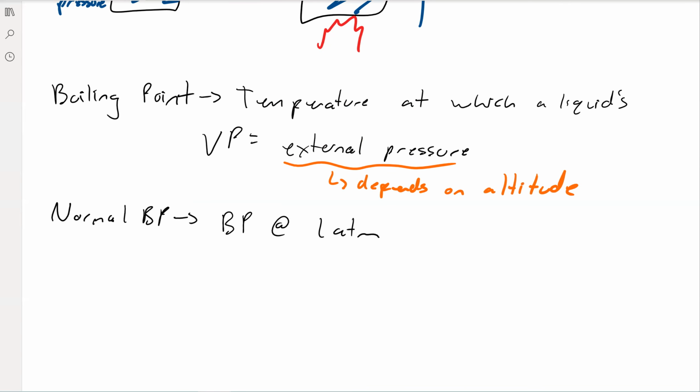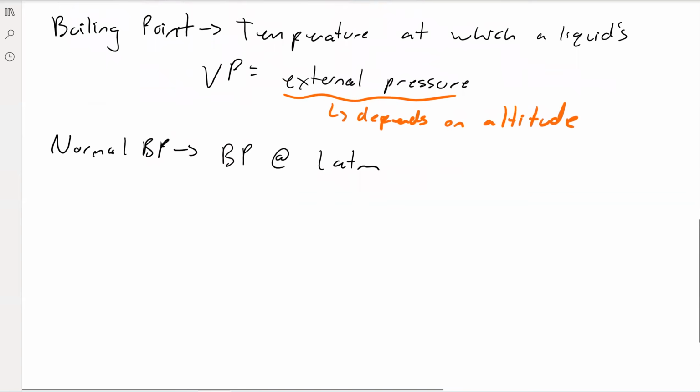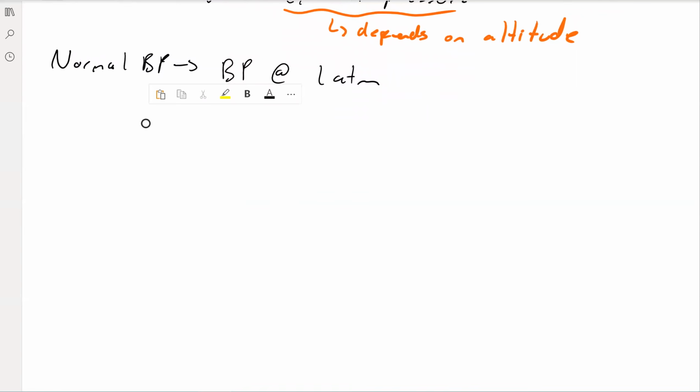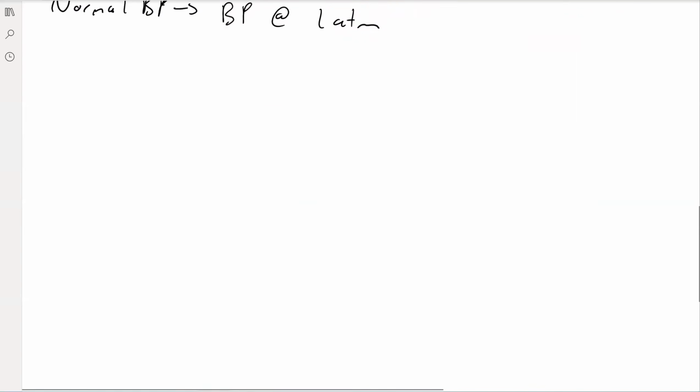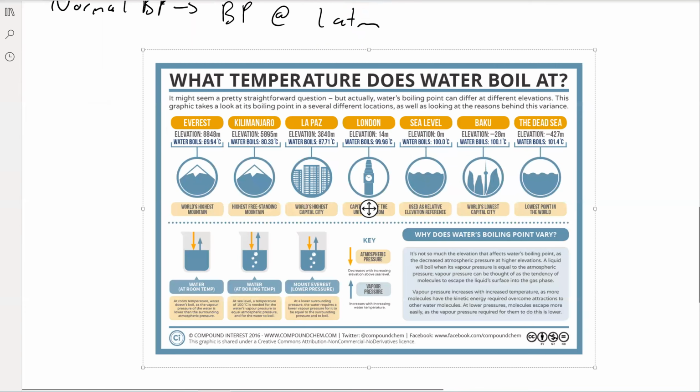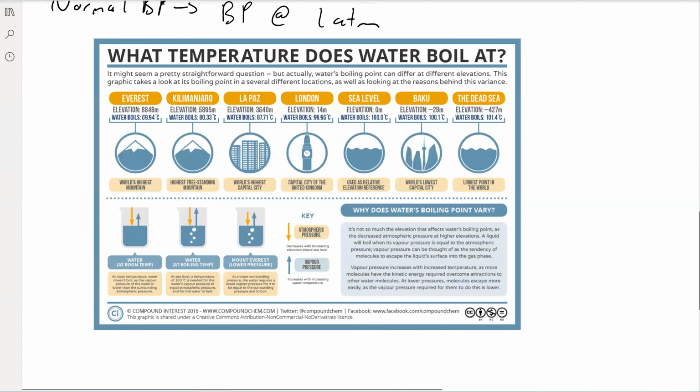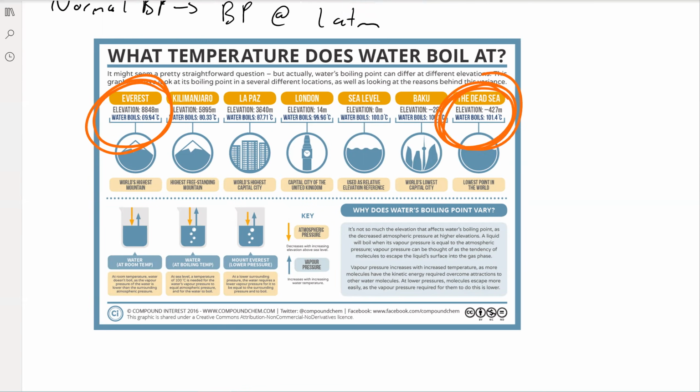So the higher up you go, the lower the external pressure, and thus the lower the boiling point, because now our liquid has to be heated less to reach that vapor pressure. And so here's this cool little kind of pictogram. You can see that on Mount Everest, water boils at about 70 degrees Celsius, so that's quite a bit of a decrease. And then you can see below sea level, when we get more atmospheric pressure, the boiling point also increases.